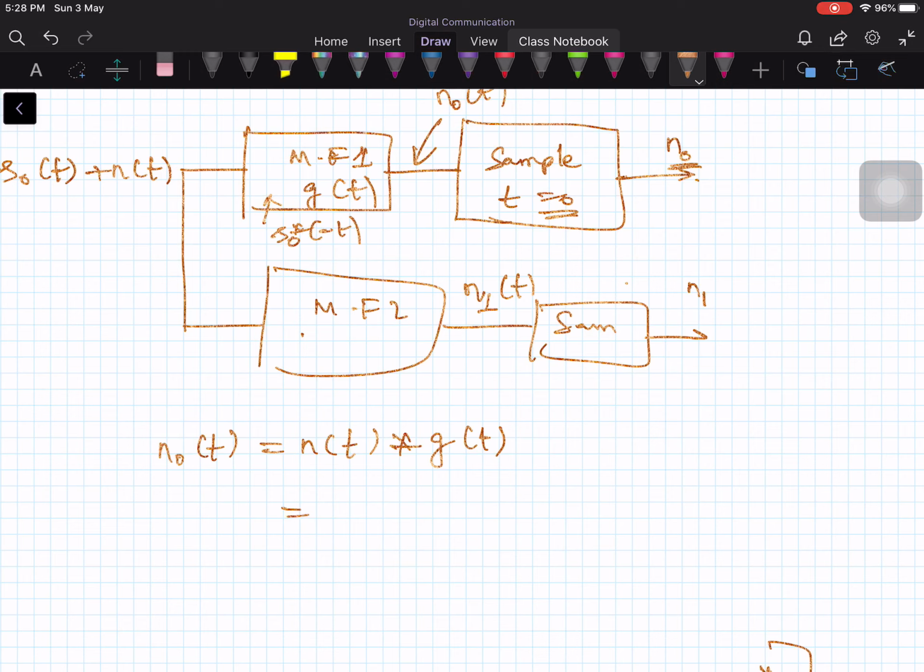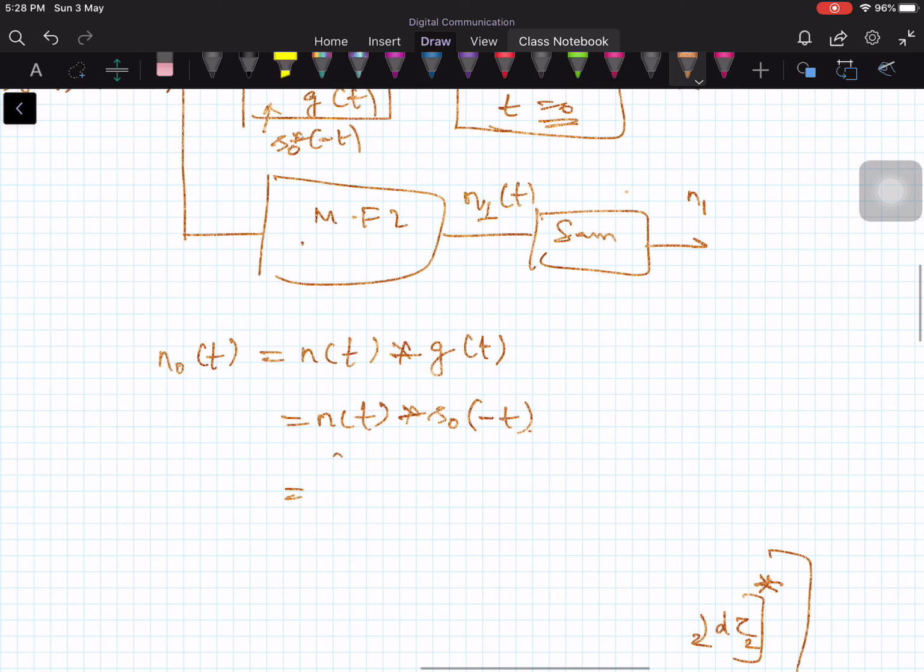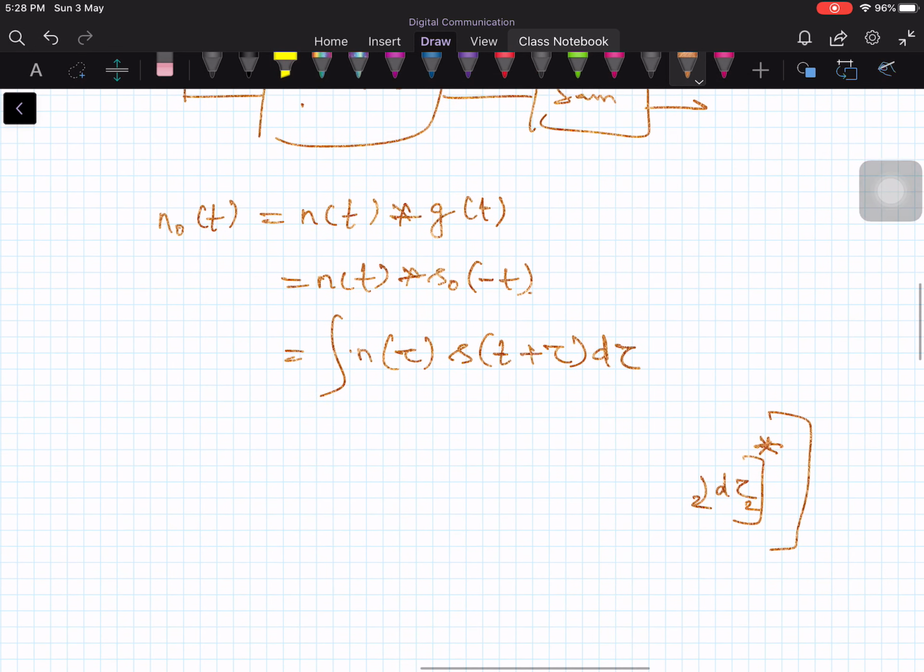So this is n of t convolved with s0 conjugate of minus t, which is the integral of n of tau, s of t minus tau. So this becomes s of tau, and t minus tau becomes t plus tau, d tau. This is my n0 of t.